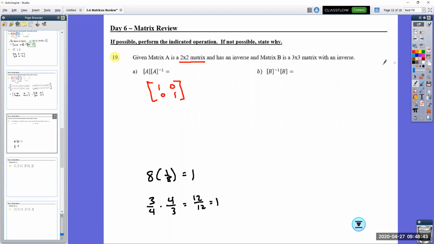When it tells us that B is a 3 by 3 matrix, we've seen it once before as kind of an example. Let's go 3 by 3 matrix. We can go 1, 0, 0. It's 3 columns, and then the downward diagonal, this is all ones. So that is what it's going to look like. These are identity matrices. This is a 2 by 2 identity matrix. This over here is a 3 by 3 identity matrix.